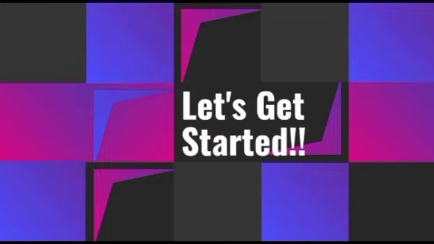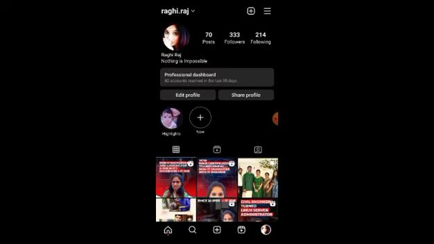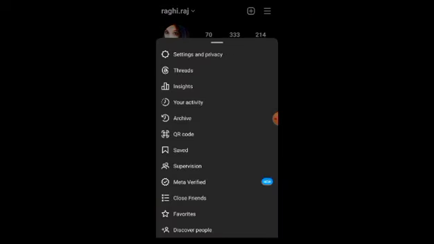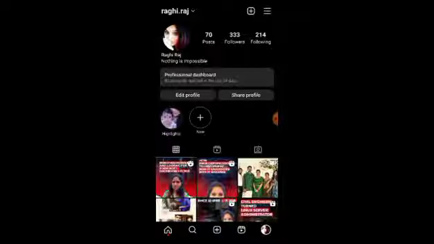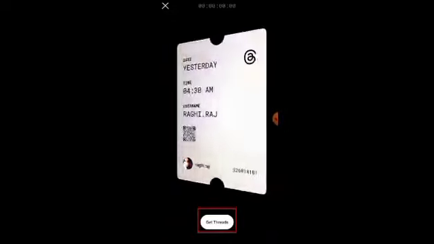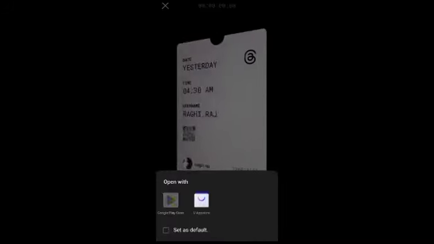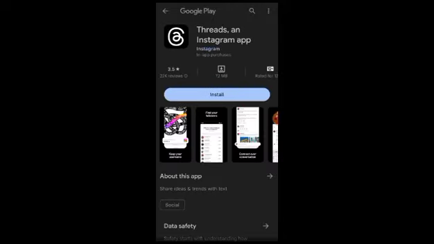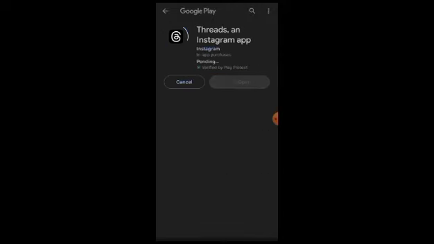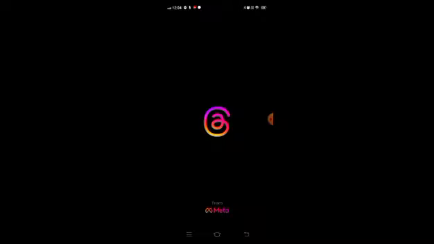Download Threads from your App Store or access it through your Instagram account. To do this, go to your profile page and click on the three lines located on the top right corner. So, from there, you will see the Threads options. Click on Threads and you will be directed to a screen where you can select Get Threads. So now download Threads directly from the App Store or Play Store depending on whether you have an iPhone or Android device. So once you have downloaded and installed Threads, follow these steps.